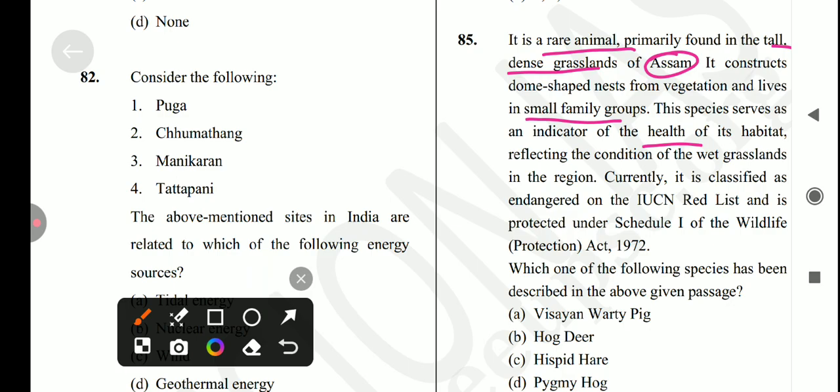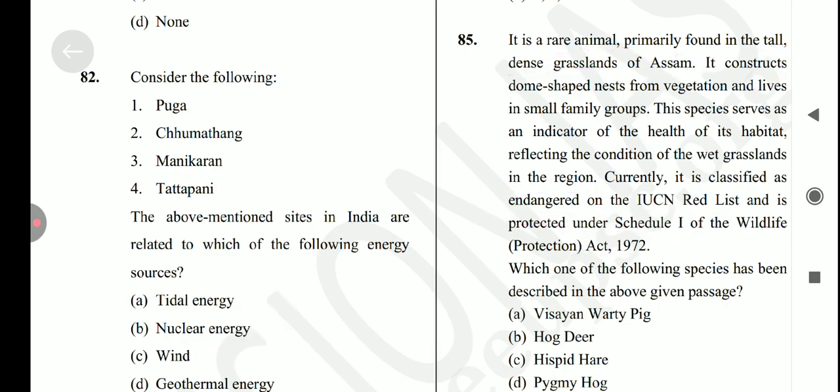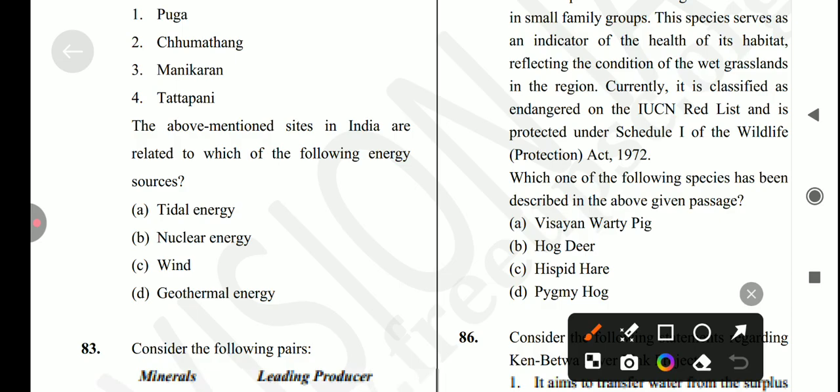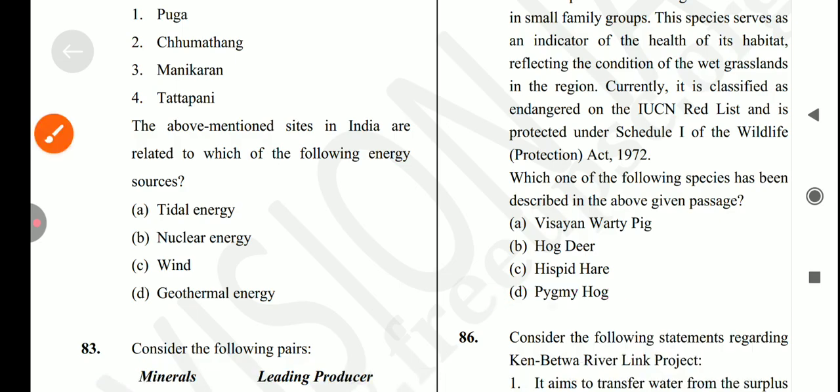Currently, it is classified as endangered on the IUCN Red List and protected under Schedule 1 of the Wildlife Protection Act 1972. So, ये किससे related हो जाएगा? So, the answer for this question is pygmy hog, which is option number D is the correct answer for this question.